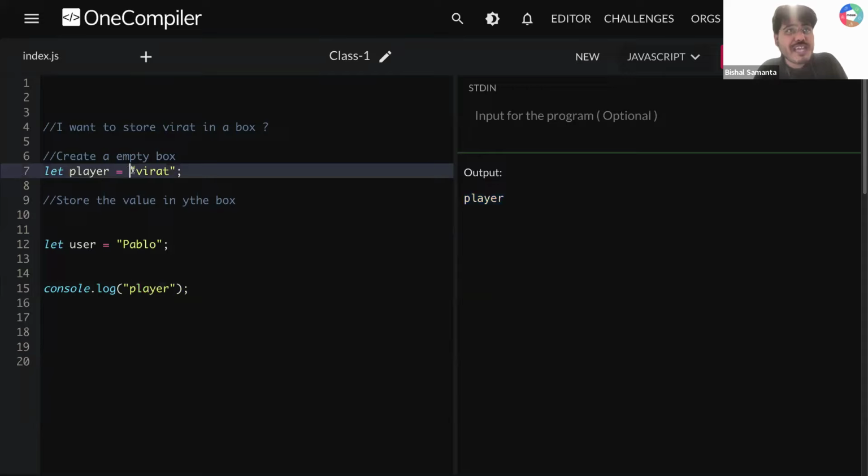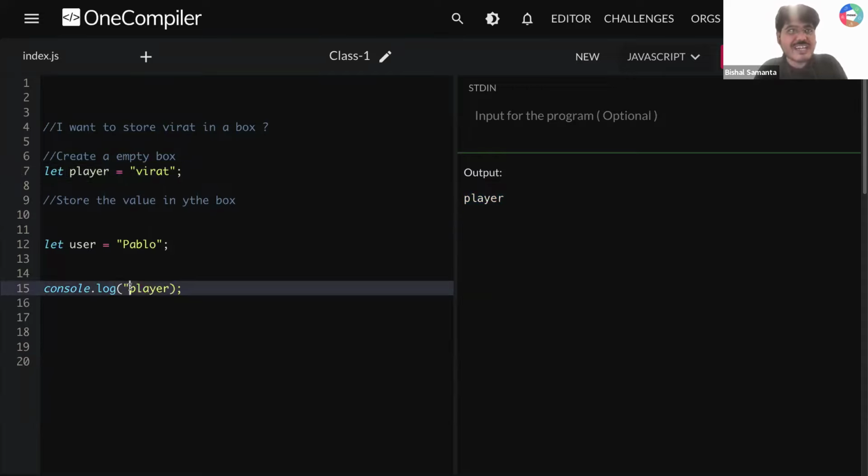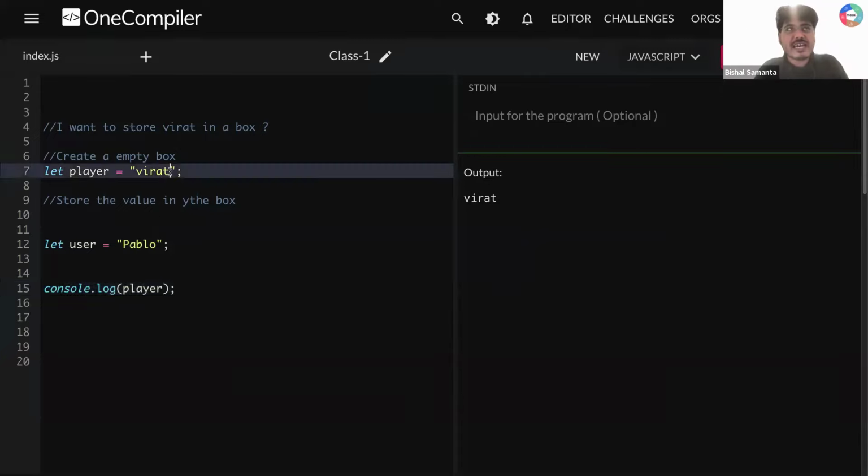If I want to print the value of a variable, I need to remove this quotation and directly pass the variable name. Let's say I'm writing here player. I'm getting the value of this player, Virat. So let's say I'm changing this Virat to Mahi, right? Now if I print this, can you see I'm getting Mahi printed here? Why? Because I have stored the Mahi value in this variable called player. Is that okay, guys? I need all of your response. Can you all type 1?